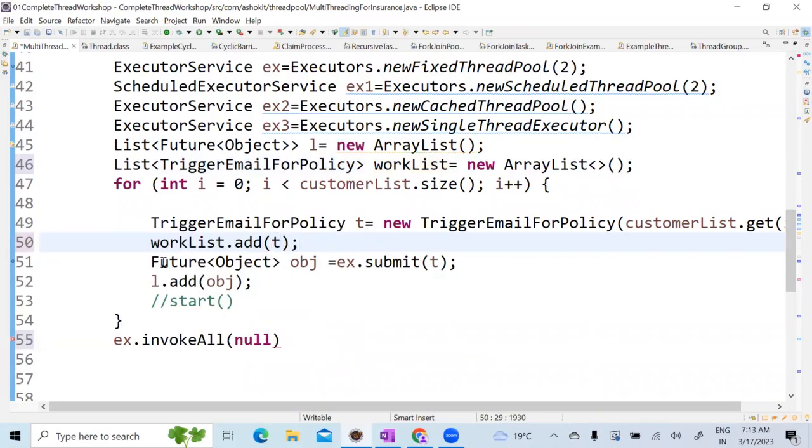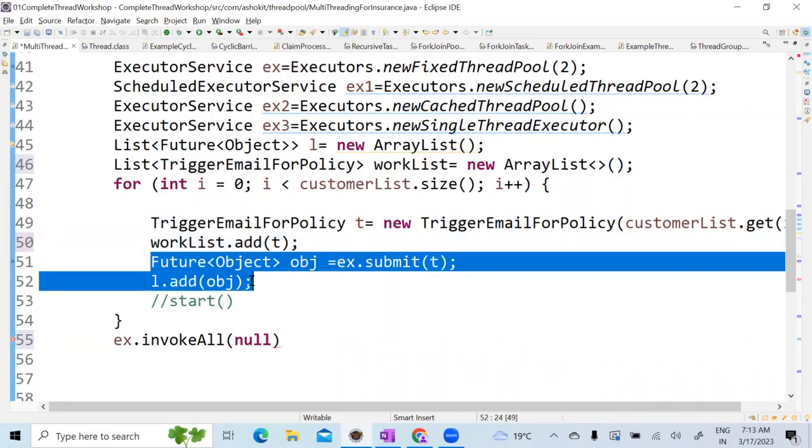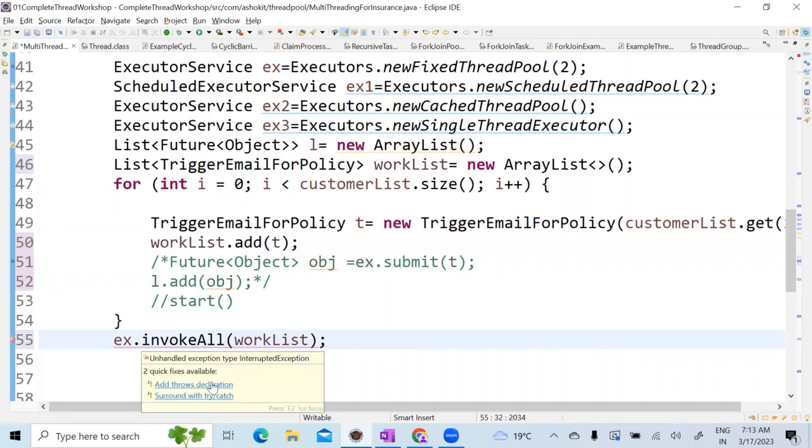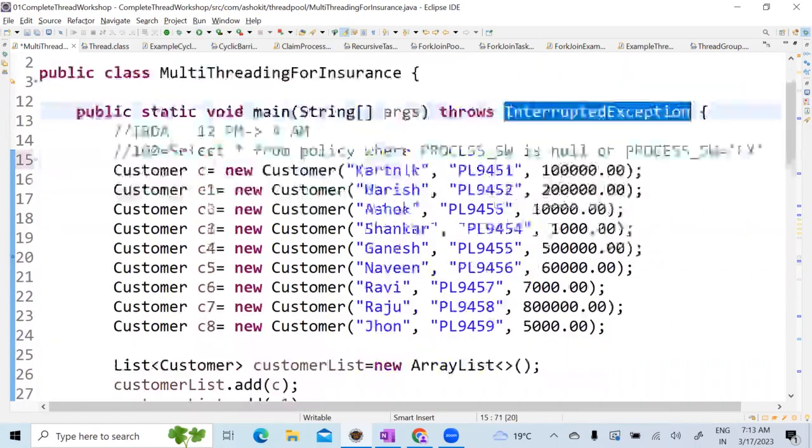Now, I don't want to do this. Let me comment it for the time being. And then can I pass this work list here directly? Yes. So this is another way. It gives some error. Okay. You can add InterruptedException.